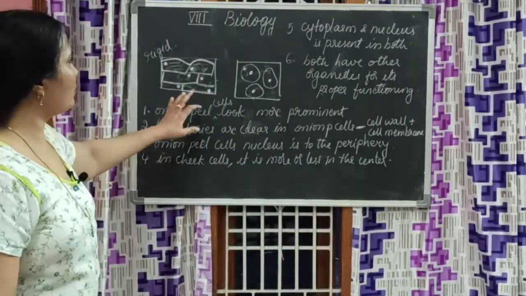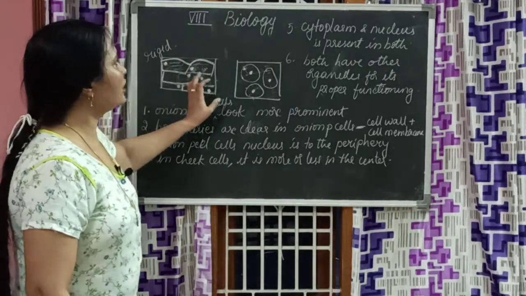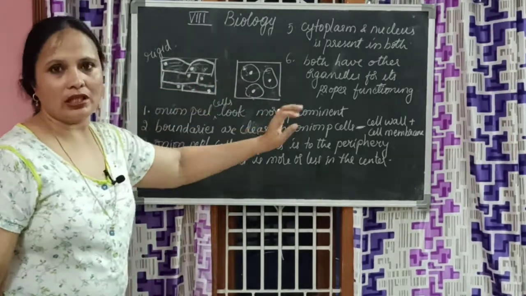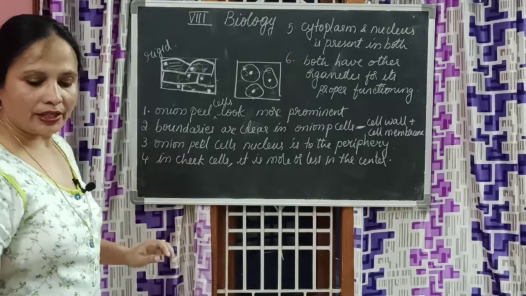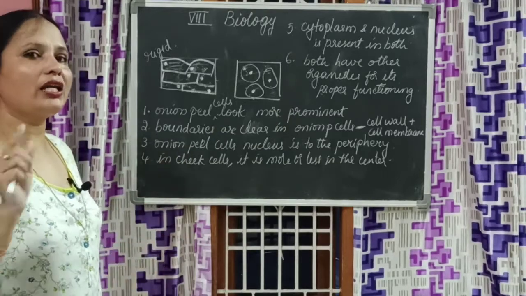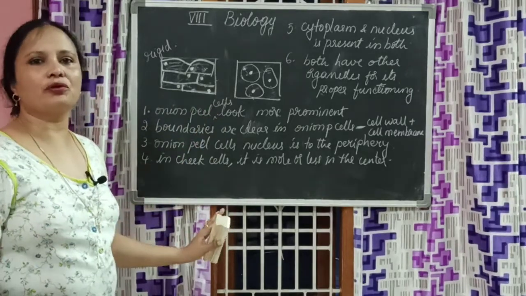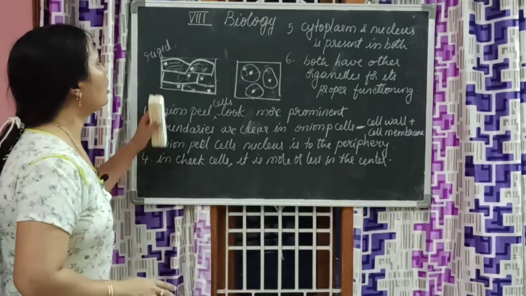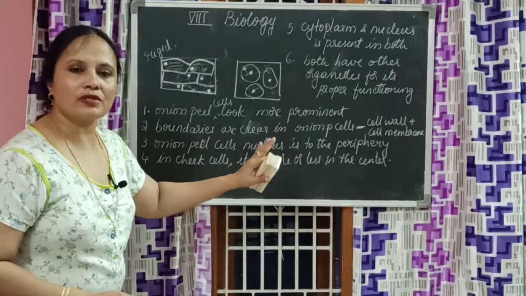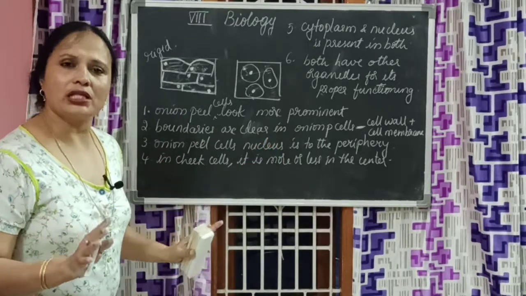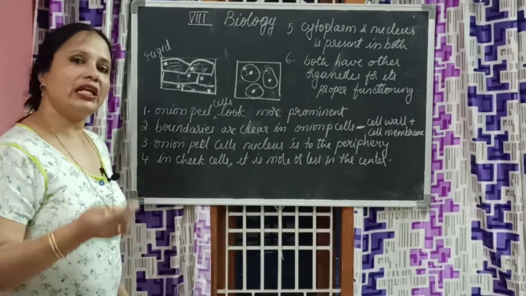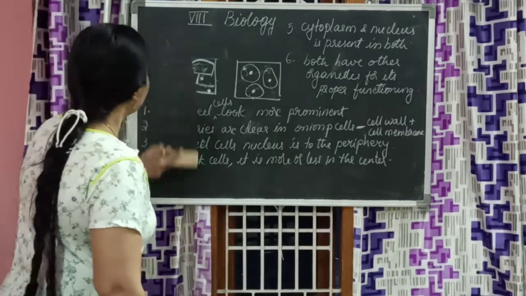So this is about the difference between the plant cell and animal cell that we understood. Right? Now let us know about the diversity in cells. This is not just the diversity we are going to discuss about. In plant cell how it is, in animal cell how it is, we just understood. But is that it? No.